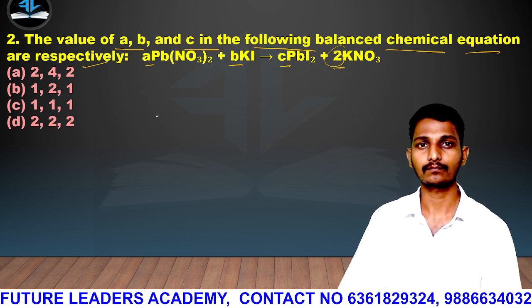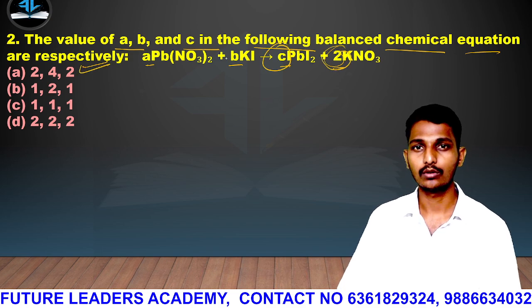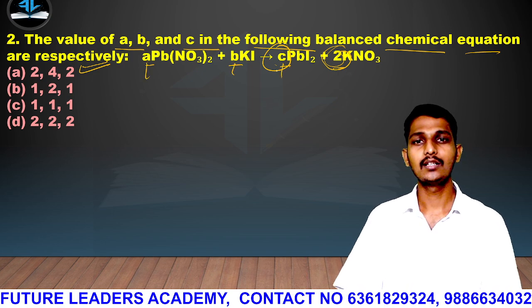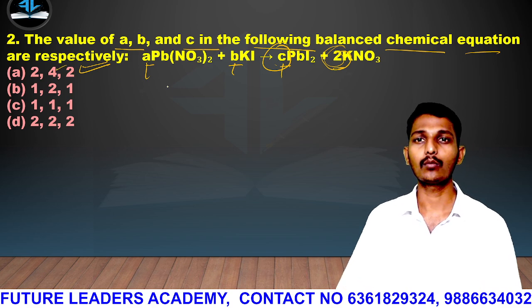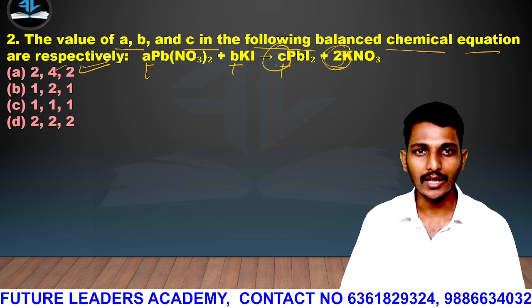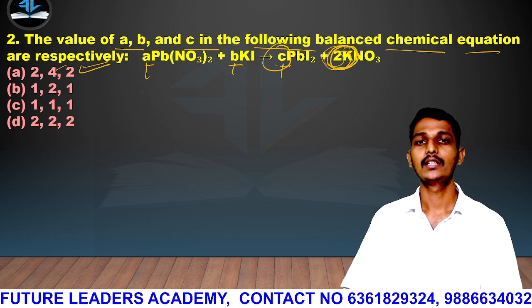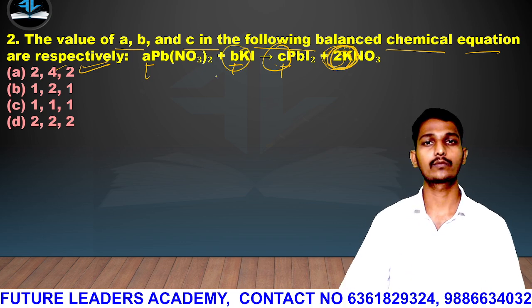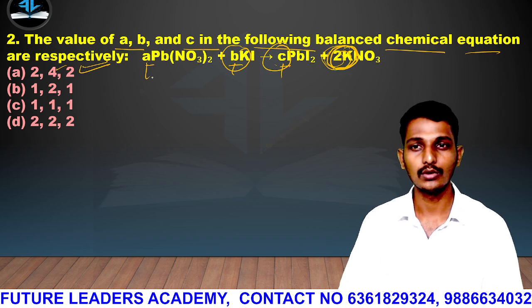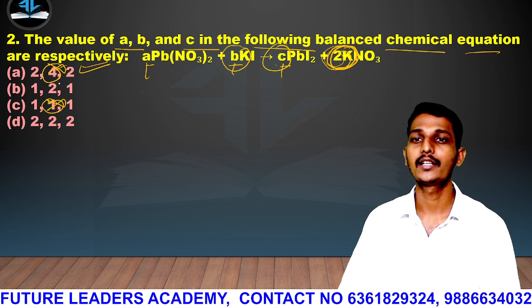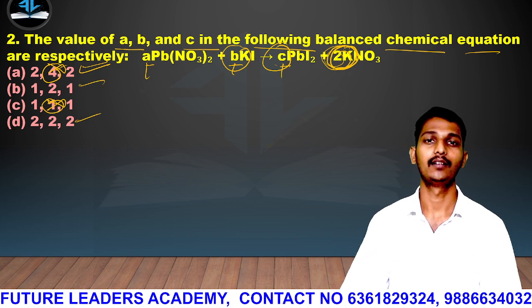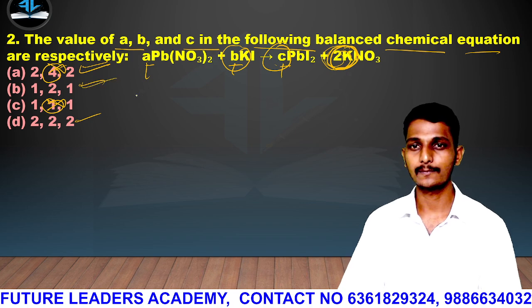The last is 2, so one option is there. We have to understand only A, B and C. Here 2 is given and here it is 4. But one thing we have to understand: potassium is 2, so on this side it must be 2. Potassium at B must be 2. Here 1 is there, and the options 1 and 2 will remain. Guys, go on checking this one.